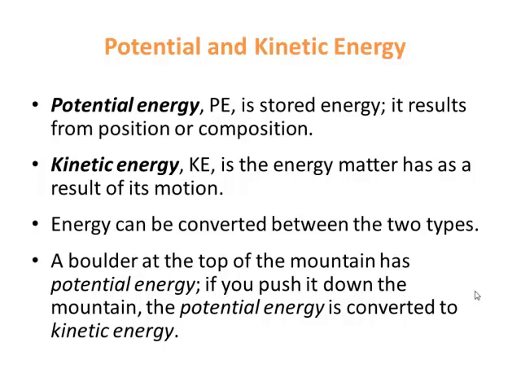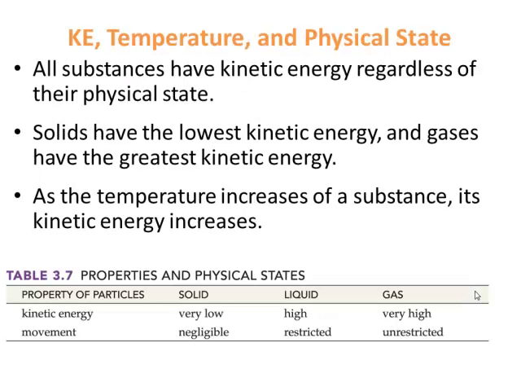So potential energy is stored energy. It results from position or composition. Kinetic energy is the energy matter has as a result of its motion. So kinetic energy is energy of motion. And energy can be converted between the two types, which we just saw in that picture. A boulder at the top of the mountain has potential energy. If you push it down the mountain, the potential energy is converted to kinetic energy, or energy of motion.